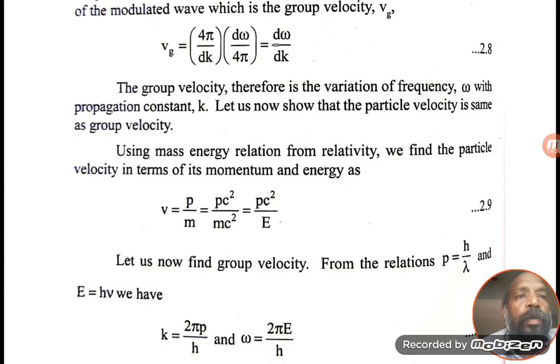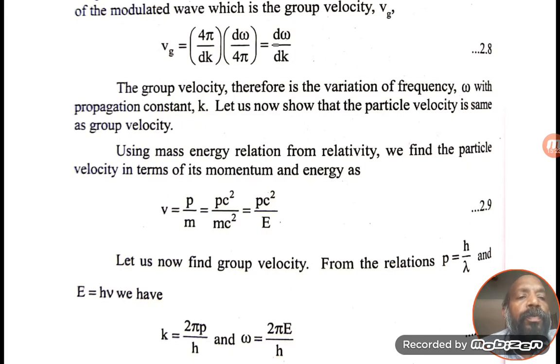Now we are going to prove that group velocity is equal to the particle velocity. According to the Einstein equation, we know that E is equal to mc². And v is equal to p by m. We know that p is equal to mv, so v is equal to p by m. So p by m is equal to pc² by mc². We are dividing c² on numerator and denominator. So pc² by mc², where mc² is equal to E, so v is equal to pc² by E.